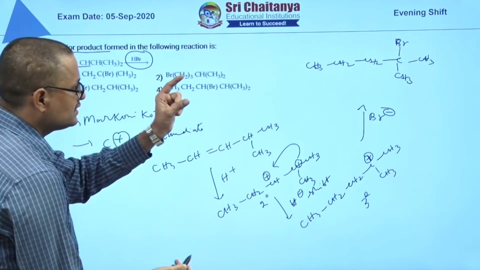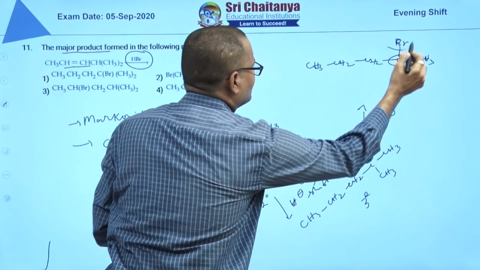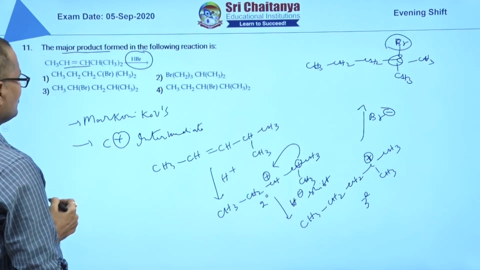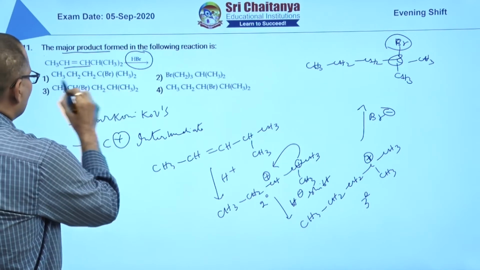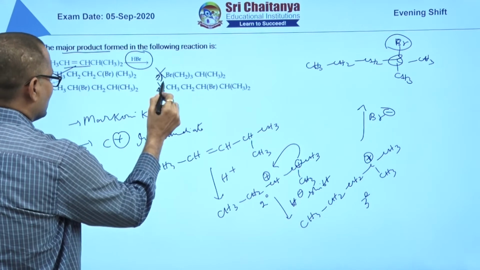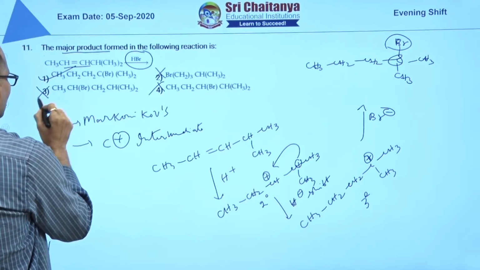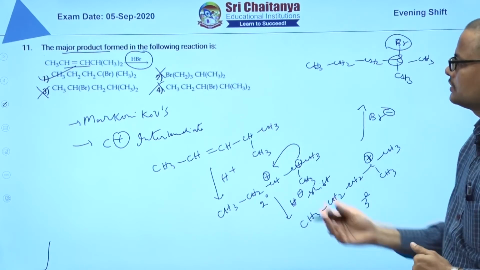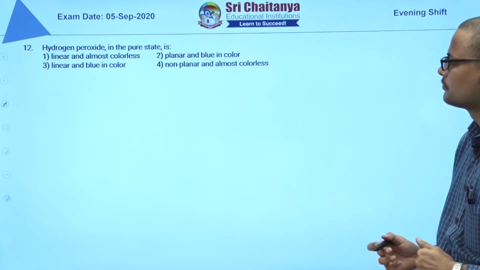So the tertiary carbon is attached to bromine. What is the case where the tertiary carbon is attached to bromine? This is the case. Here primary carbon, here secondary carbon, here secondary carbon. The answer is 1. Next we go to the 12th question.